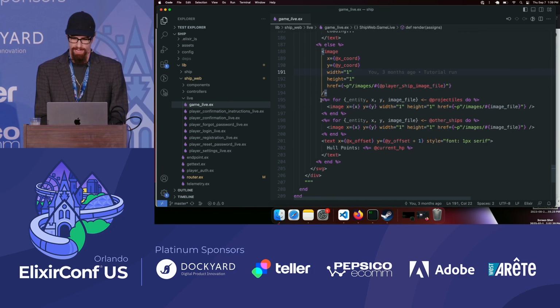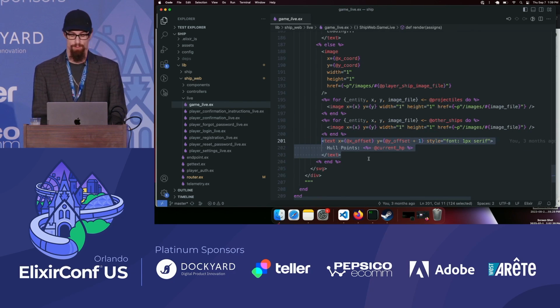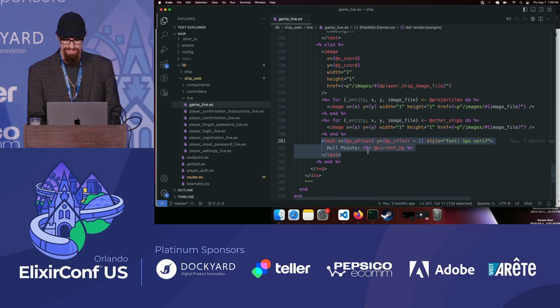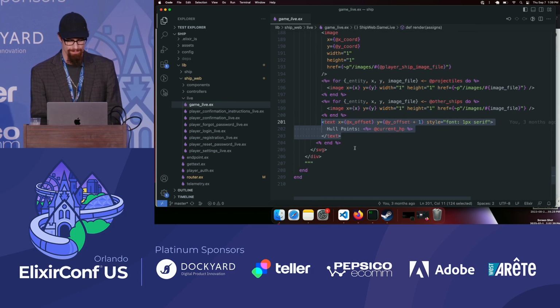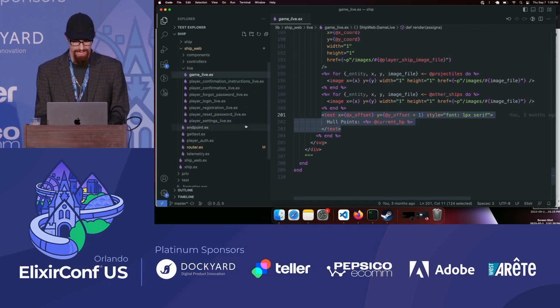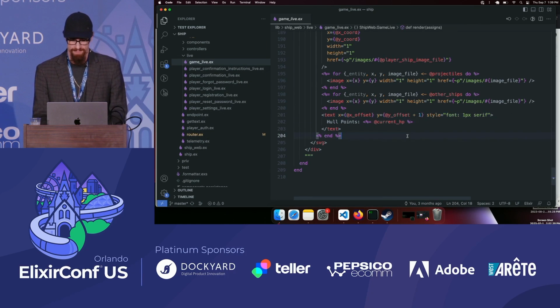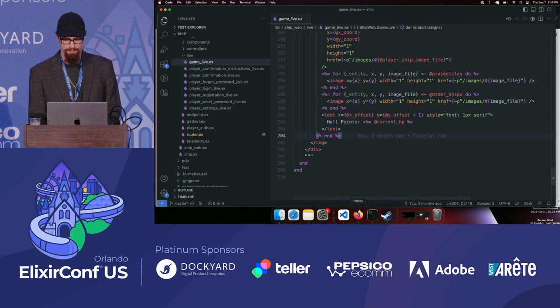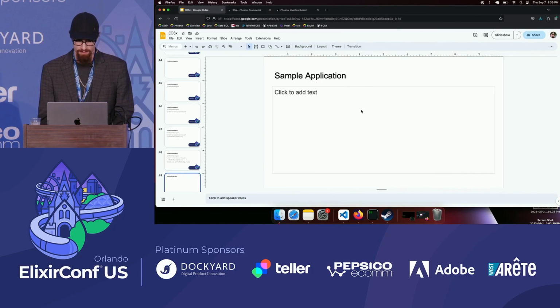We're going to display the projectiles. We're going to display the other ships. And then we also have some hit points, or in this case, hull points, text in the corner to let you know how much longer you have before your ship is destroyed. And that's everything we need. So let's take a look at what this is going to look like.